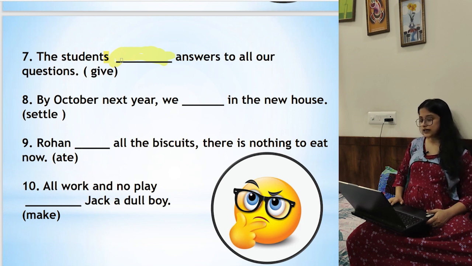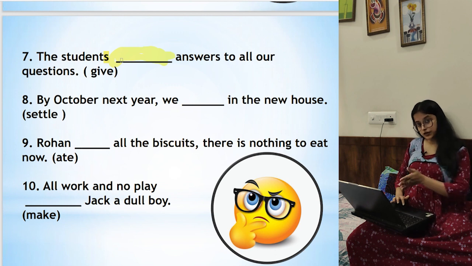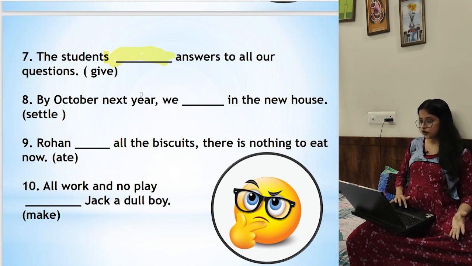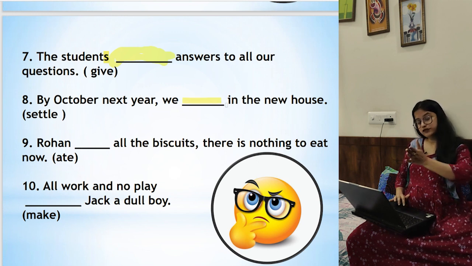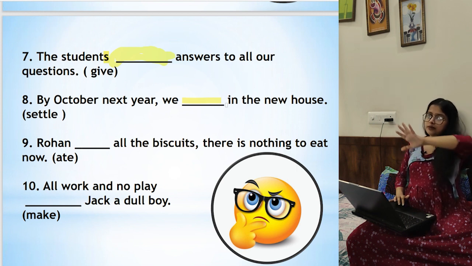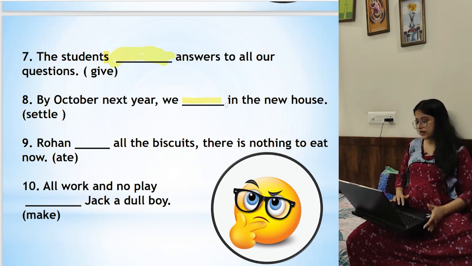By October next year, we dash in the new house. So next year, no, this would be future. So by October next year, we will have settled in the new house. Something I told you, no, this is the future perfect tense. Why? Sometime later this will already be done. So sometime later, will have settled.